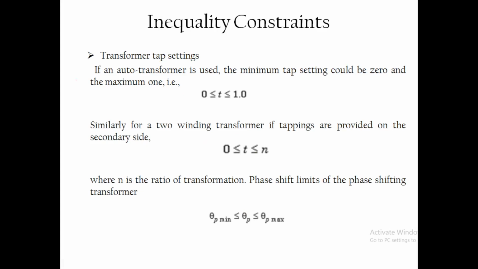Now the sixth one is transformer tap setting. We specified that this is like a soft type constraint. In an auto transformer, the minimum tap setting should be 0 and the maximum is 1. The tap setting ratio should be satisfied, and in a two winding transformer it should be within 0 less than t less than or equal to n. Some limits are there, they should be satisfied, and the phase shift should be within some limits. Theta p should be within some limits.